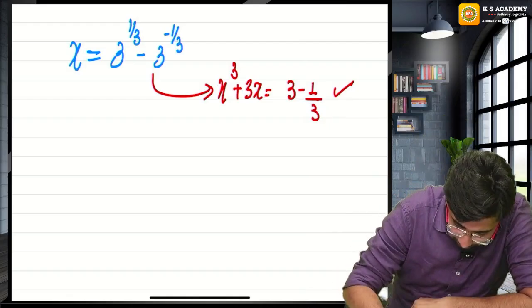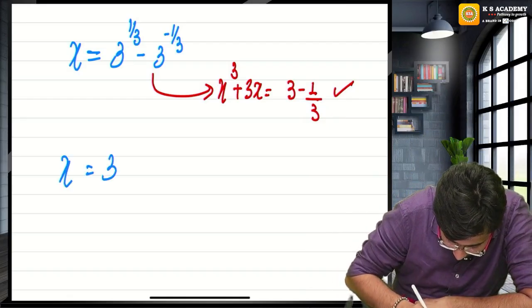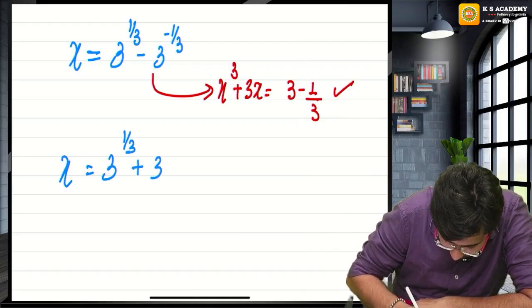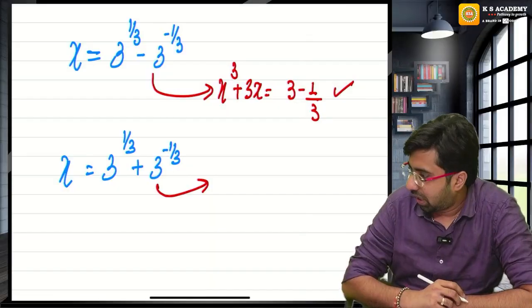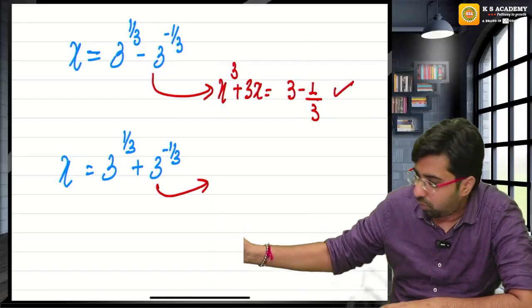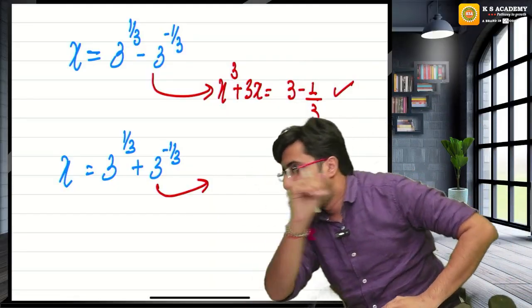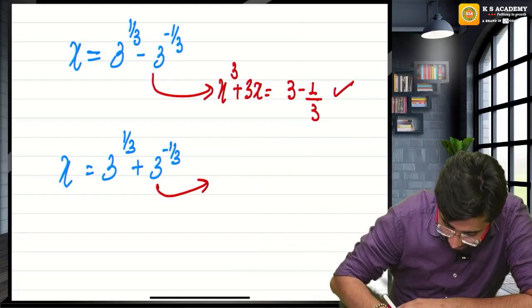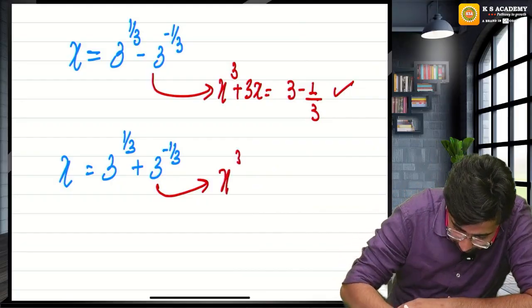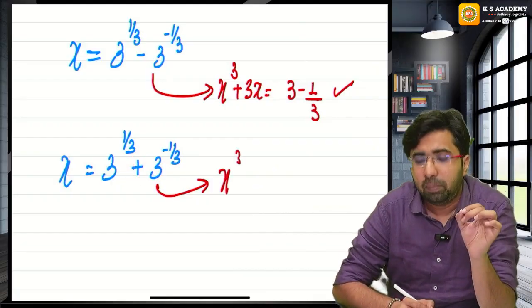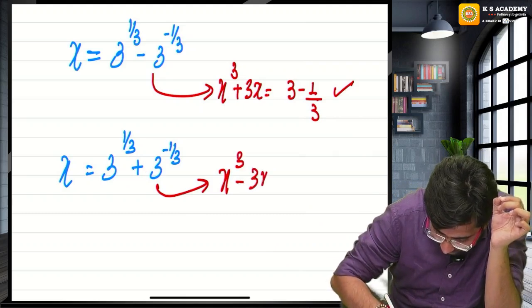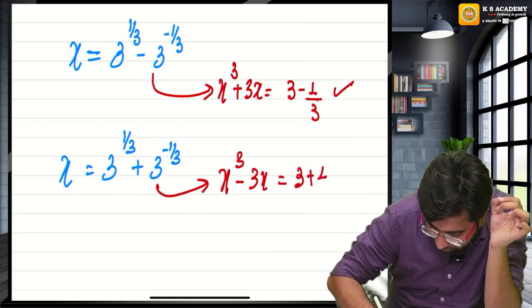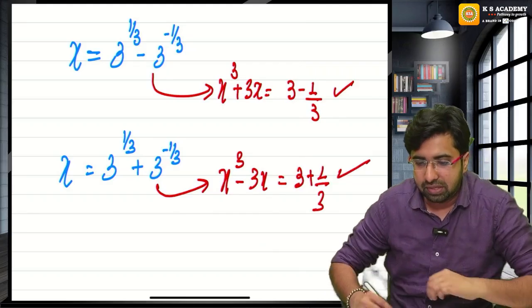But if I give you x like this with plus, what can I ask from you? This time, if I give you plus, I will be expecting x cube minus 3x, and that will be 3 plus 1 upon 3. Guys, is this point clear?